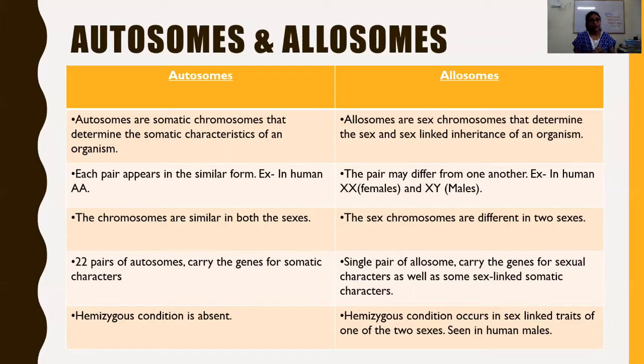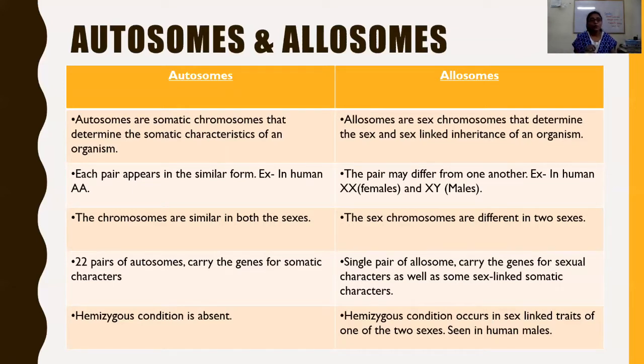Remember, some genes present on the sex chromosome express the body character. Those genes are called sex-linked genes, and the characters are called sex-linked characters. Transmission of these genes is called sex-linked inheritance.